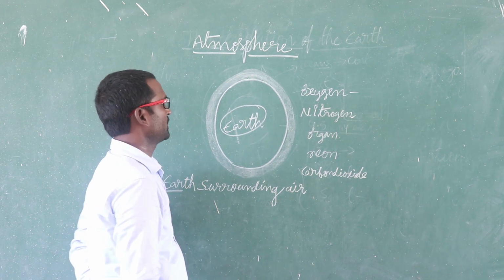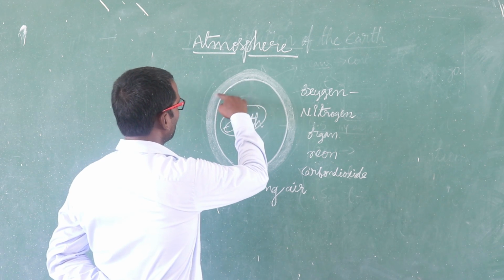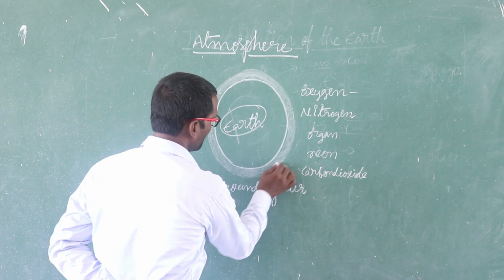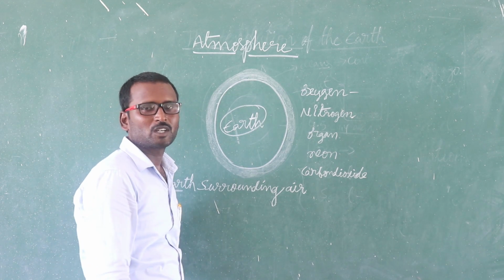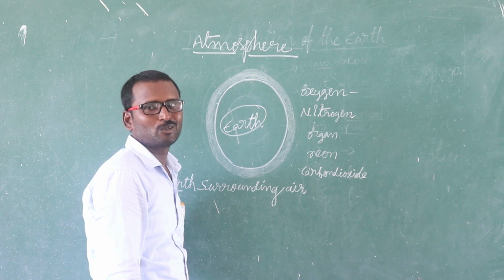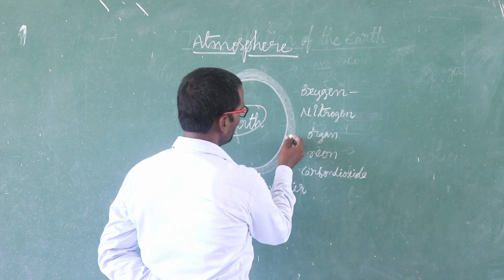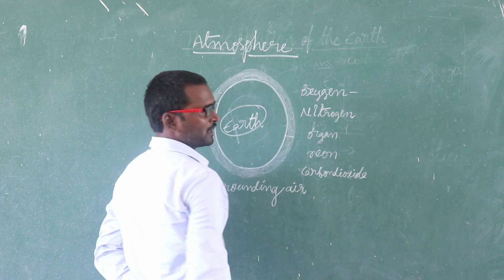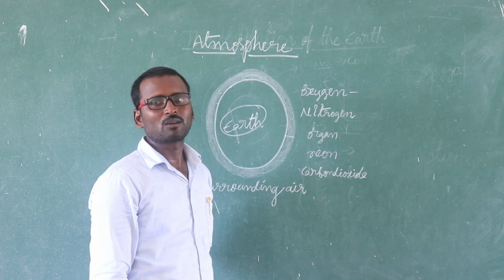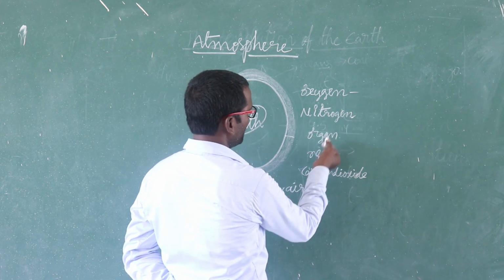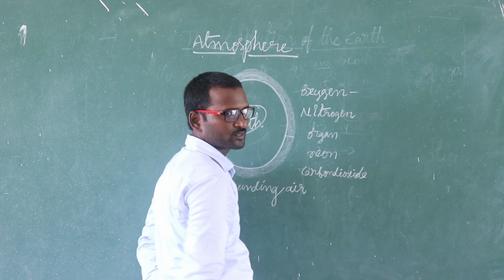What is meant by atmosphere? Earth surrounding air. That means a thin layer is there around the Earth, on the surface of the Earth. The atmosphere extends up to 1000 kilometers above the surface of the Earth. This atmosphere consists of several gases: oxygen, nitrogen, argon, neon, and carbon dioxide.